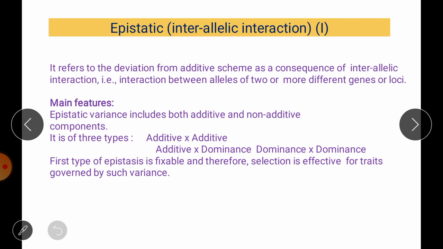So epistasis gene action refers to the deviation from additive scheme as a consequence of interallelic interaction. So here also genes are not going to be additive or cumulative, they are not going to add with addition or subtraction of one gene or one allele. And here we will see the interaction between two genes. So these are interallelic, not intraallelic. For such type of interaction we require two or more different genes or loci in order to have epistasis gene action or interallelic interaction.